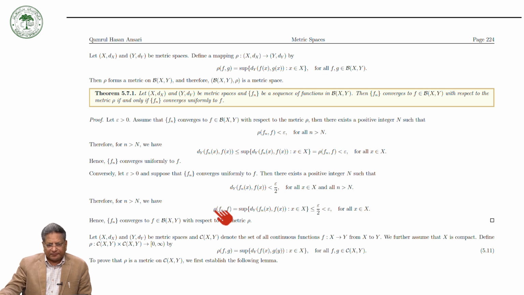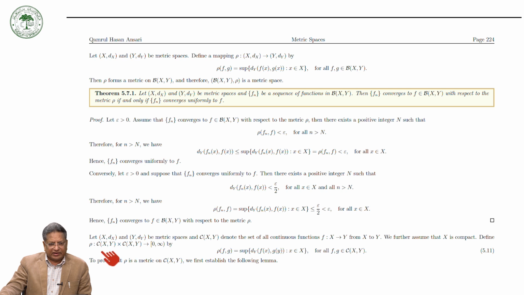Now we define a metric on Cxy. Let X and Y be metric spaces and Cxy be the set of all continuous functions from X to Y. We further assume that X is compact.